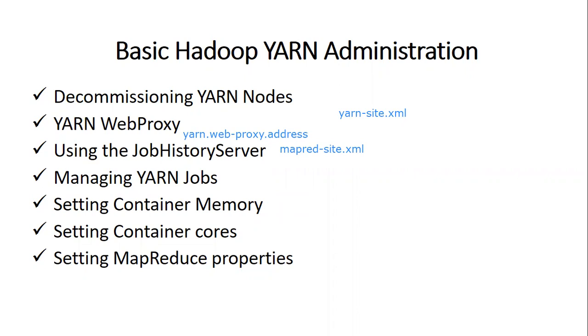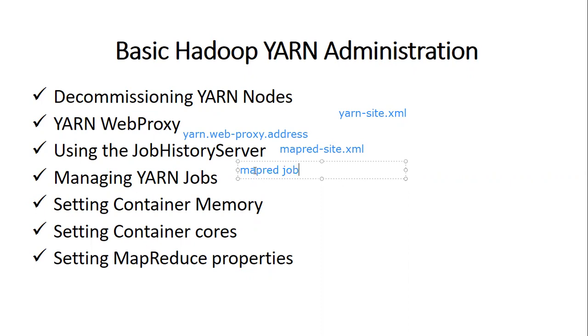MapReduce jobs can also be controlled with a command called mapred job.